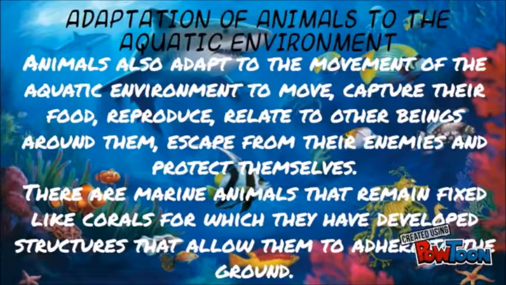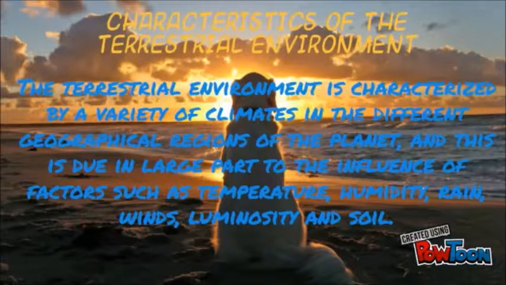Adaptation of animals to the aquatic environment. Animals also adapt to the movement of the aquatic environment to move, capture their food, reproduce, relate to other beings around them, escape from their enemies, and protect themselves. There are marine animals that remain fixed, like coral, for which there are developed structures that allow them to adhere to the ground. Characteristics of the terrestrial environment.